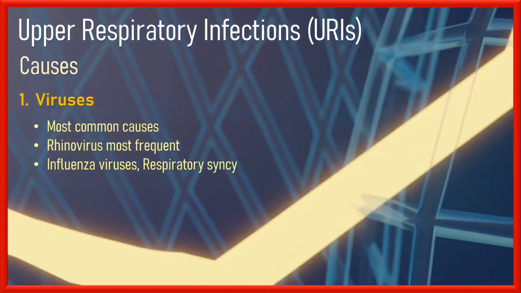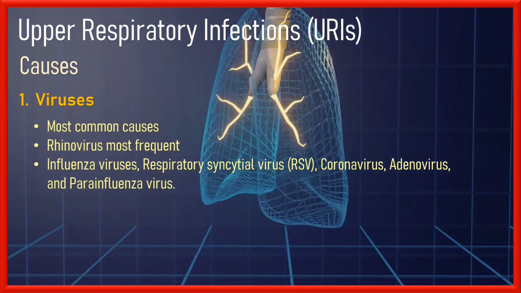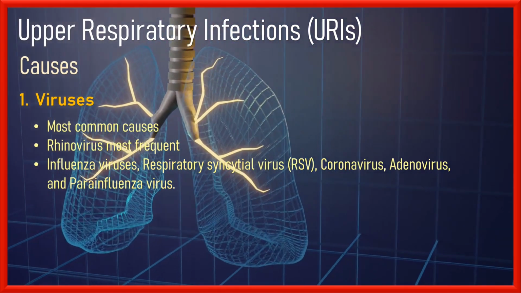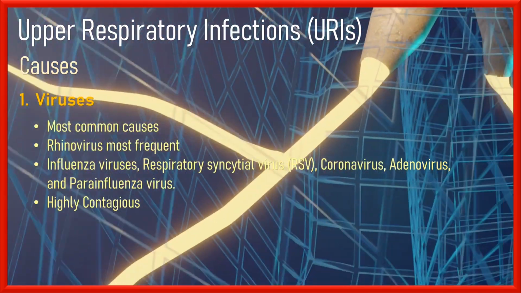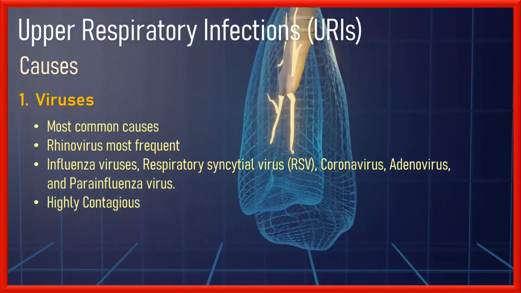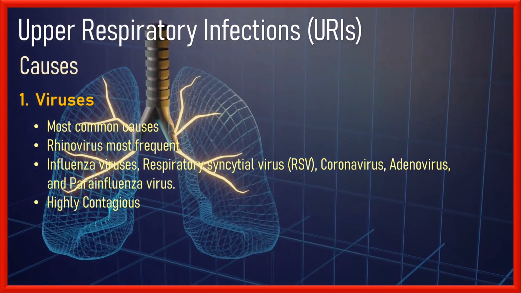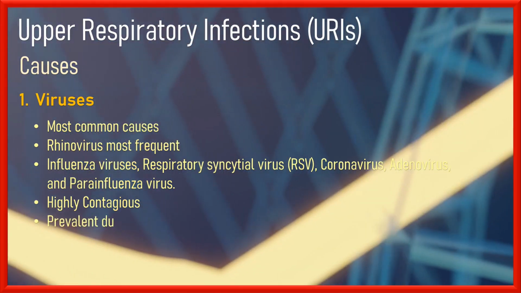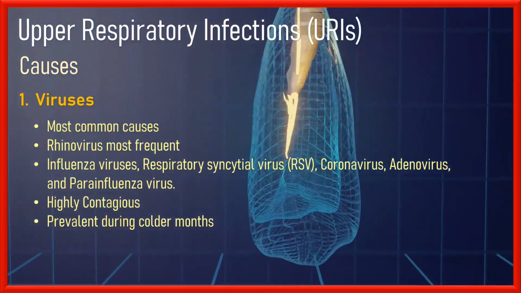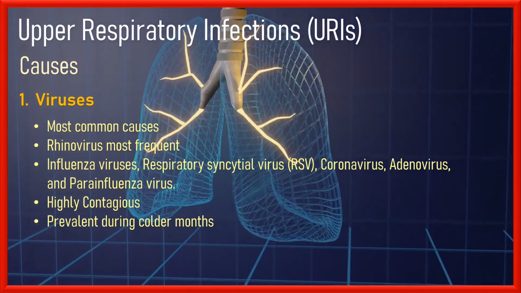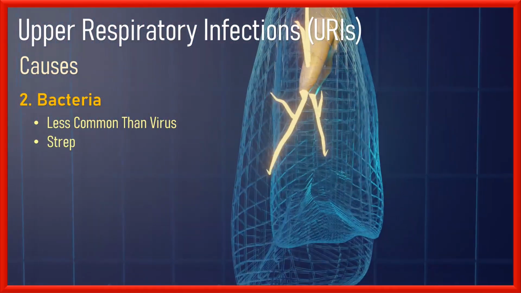Other viruses that can cause URIs include influenza viruses, respiratory syncytial virus, coronavirus, adenovirus, and parainfluenza virus. Viral URIs are highly contagious and easily spread through respiratory droplets when an infected person coughs or sneezes. These infections are more prevalent during the colder months when people spend more time indoors in close proximity to each other.